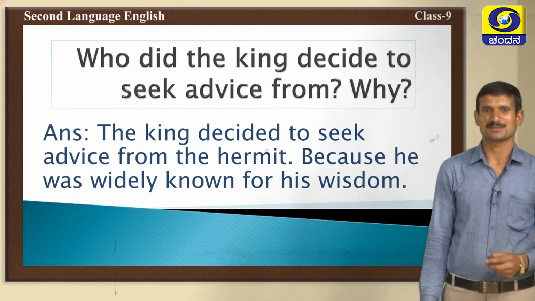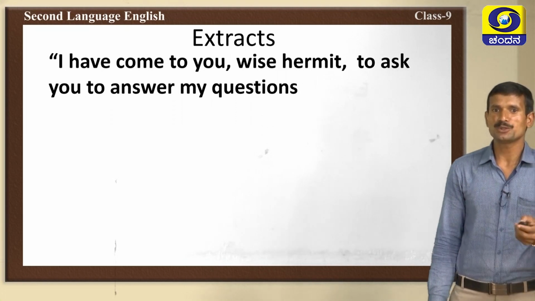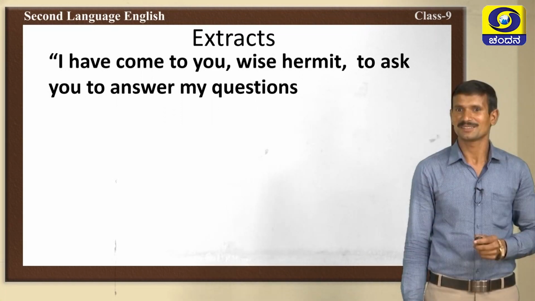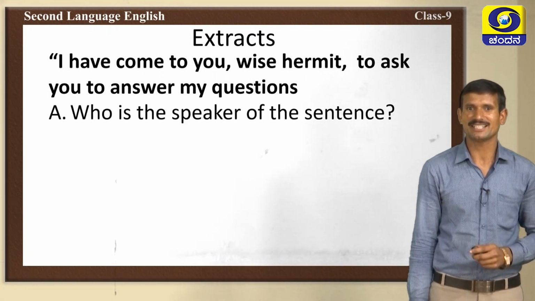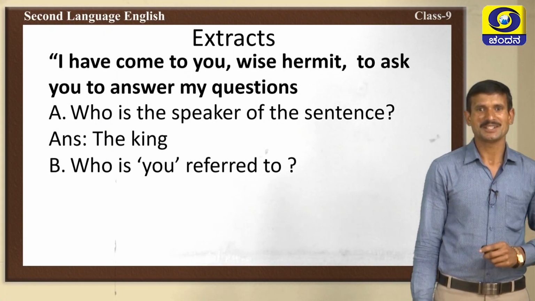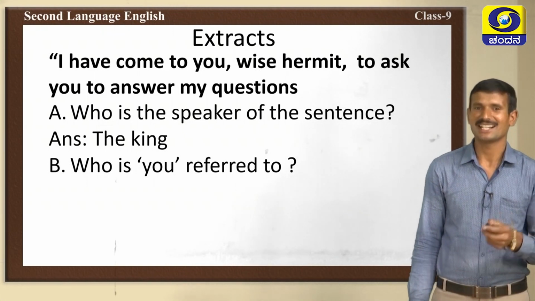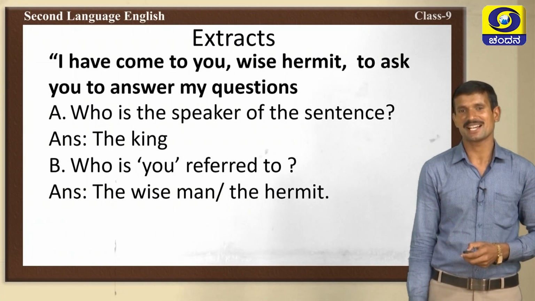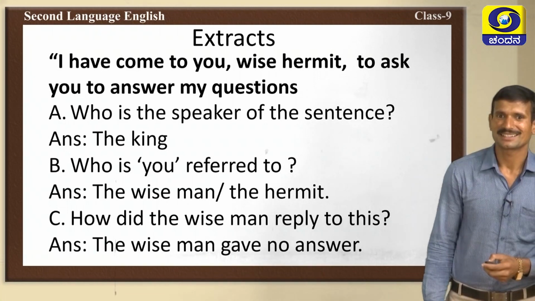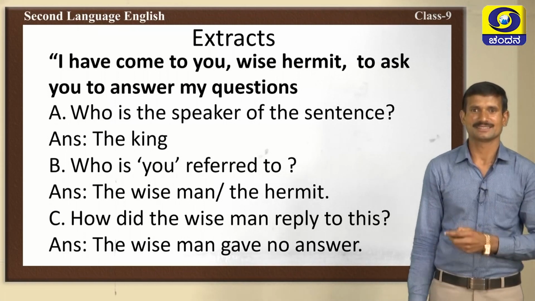Yes. Next, move to the extract questions. I have come to you, wise hermit, to ask you to answer my questions. What are the questions? Who is the speaker? I have come to you. Who said this? Very good. The king said this. Then, who is you referred to? Yes, you refers to the hermit or the wise man. Now, how did the wise man reply to this? The wise man gave no answer. Very good. These are the extract questions.